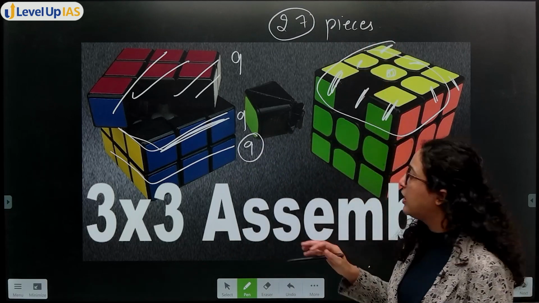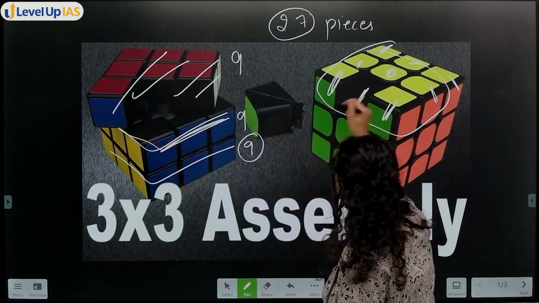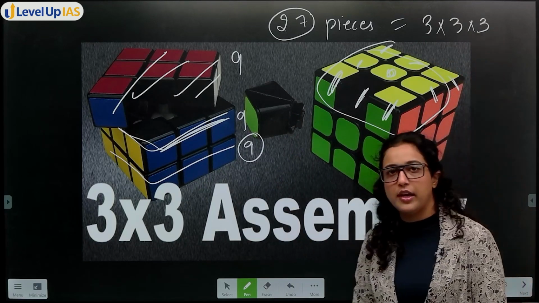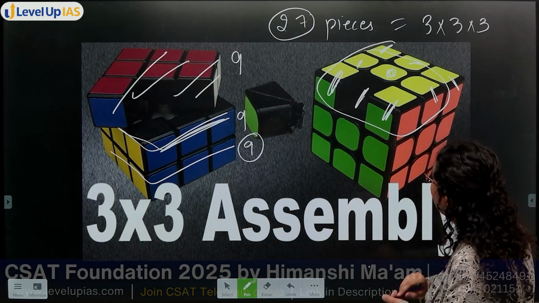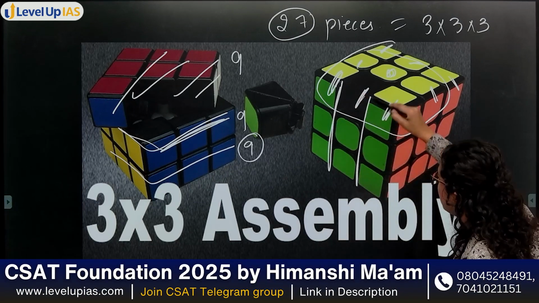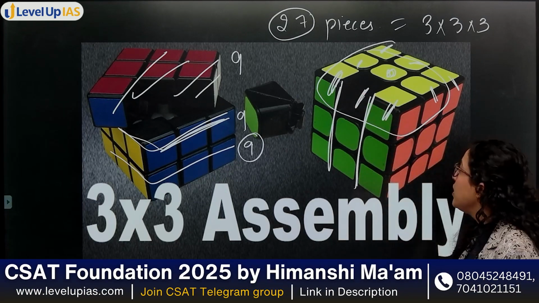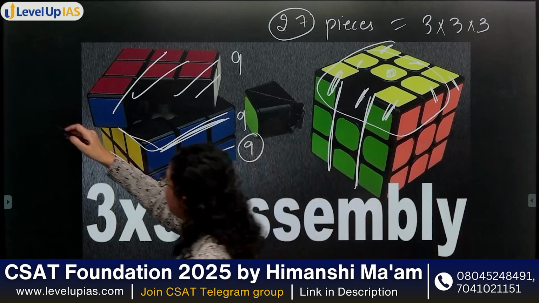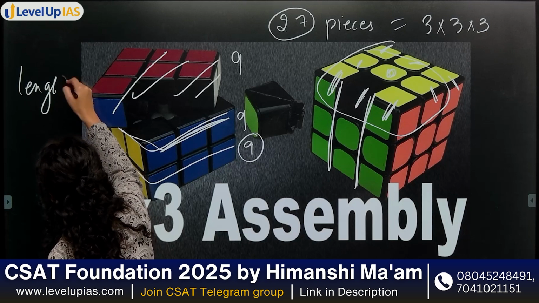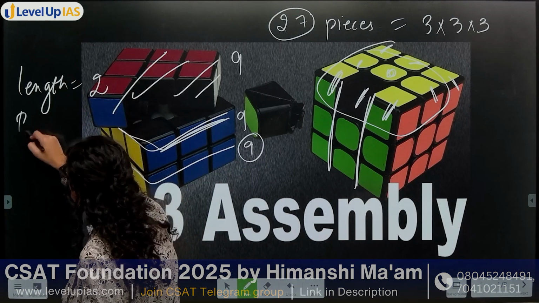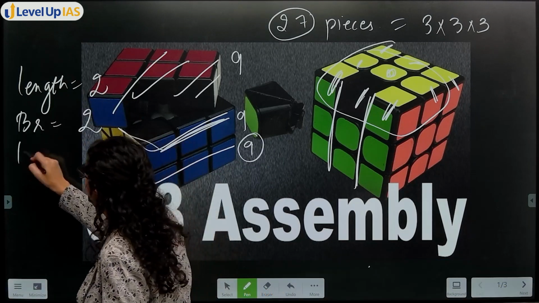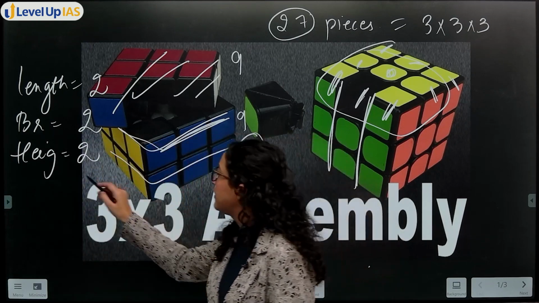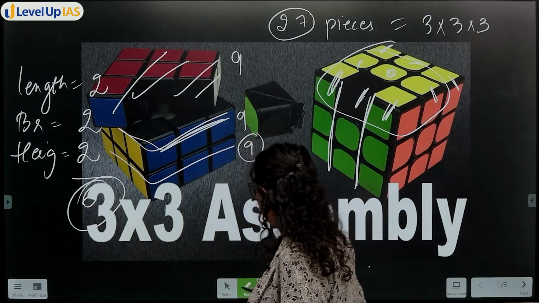How many cubes are there on one side? That is 3. 27 pieces कैसे हैं? 3 multiply 3 multiply 3, right? अच्छा 3 कैसे आया? By putting 2 cuts. ठीक है, that means if you are putting 2 cuts lengthwise, 2 cuts breadthwise, and then height wise 2 cuts, so in total 6 cuts. ठीक है, then you are getting what?